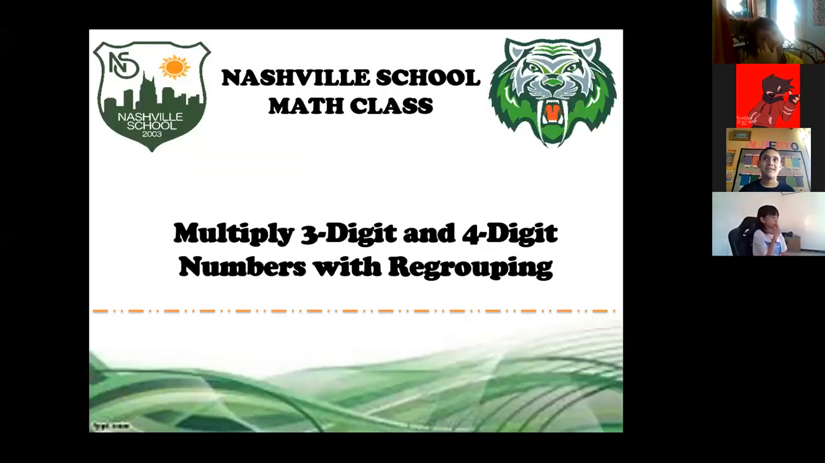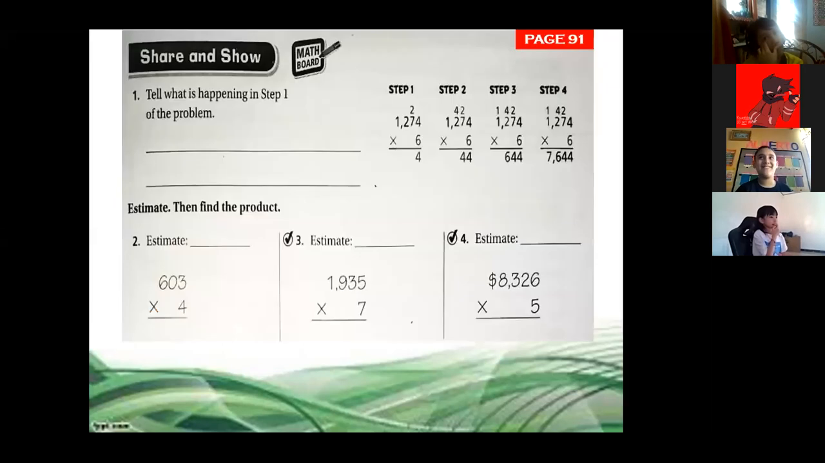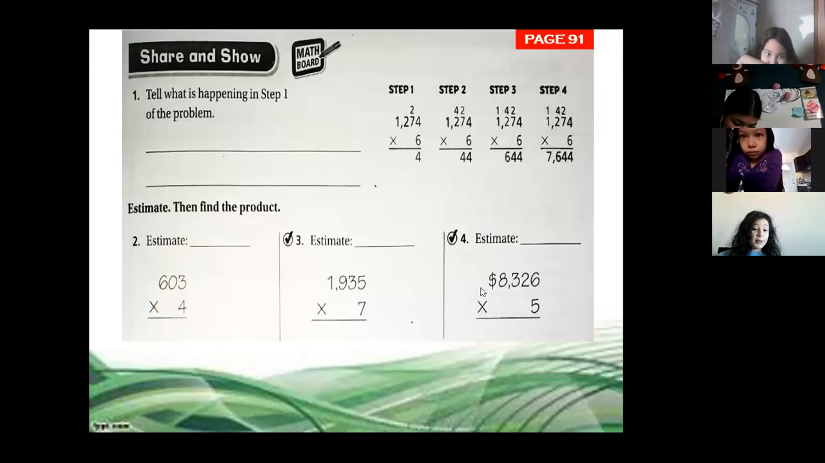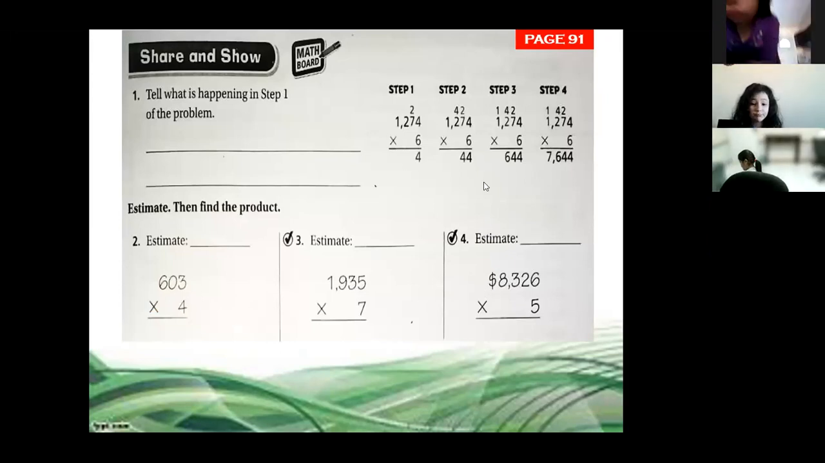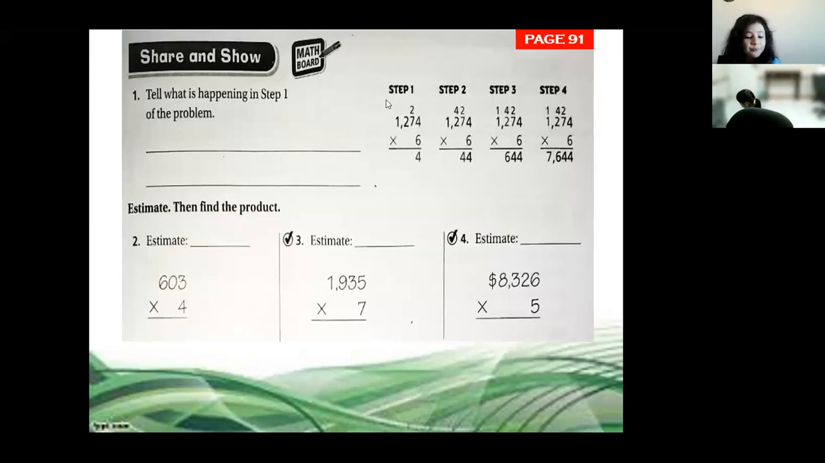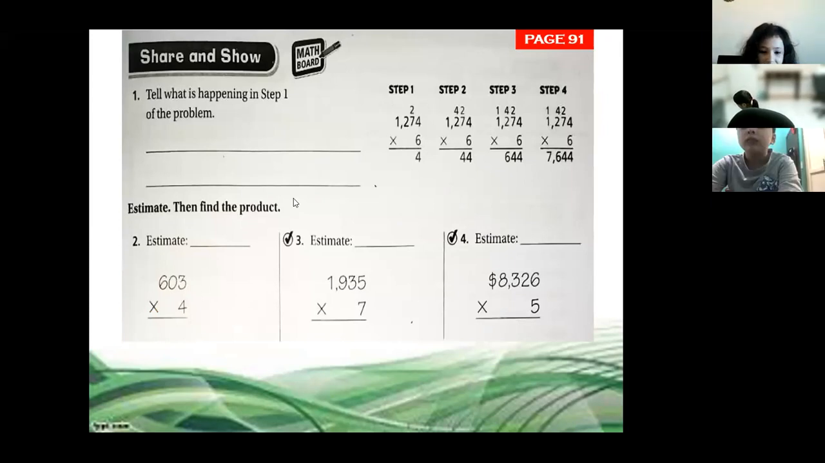Okay, here we have it. We're going to work on page 91. Page 91, class. Open your book, page 91. We have more exercises here using the steps. Here we have step 1, 2, and 3, as you can notice. It says, number 1, tell what's happening in step number 1 of the problem. What's happening here, class? We have 1,274 times 6.